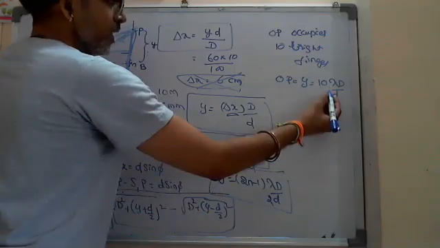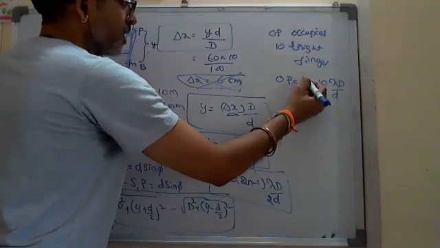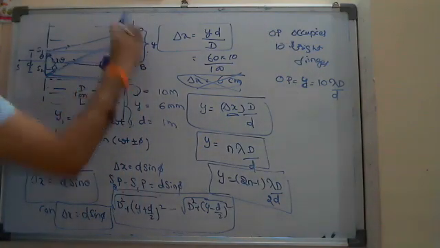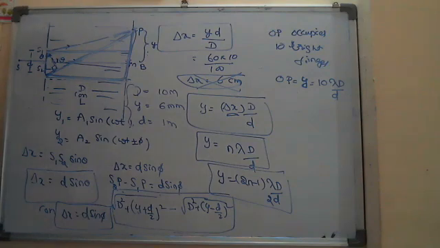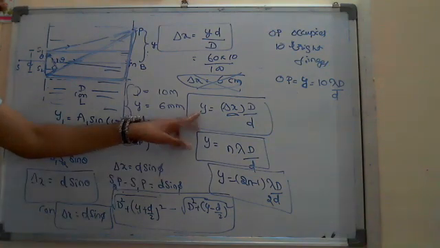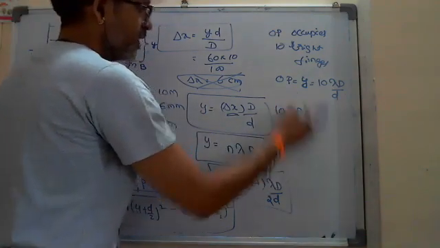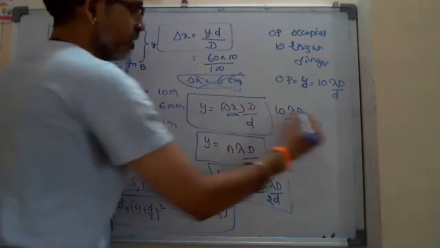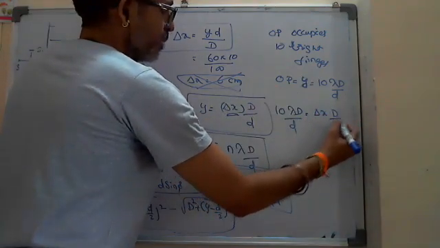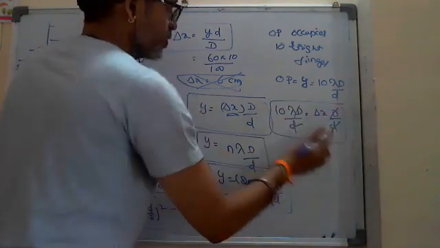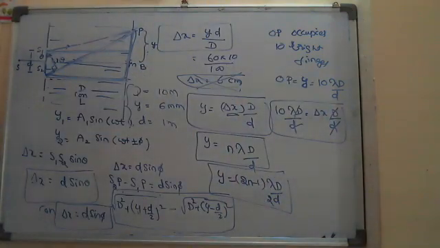Then here you can write what is that y, and you can find out from that the path difference also. That's what I'm saying. Here 10 bright fringes are there, means 10 lambda D by d is equal to delta x into D by d. Directly you can say this is equal to n lambda, what you are getting.